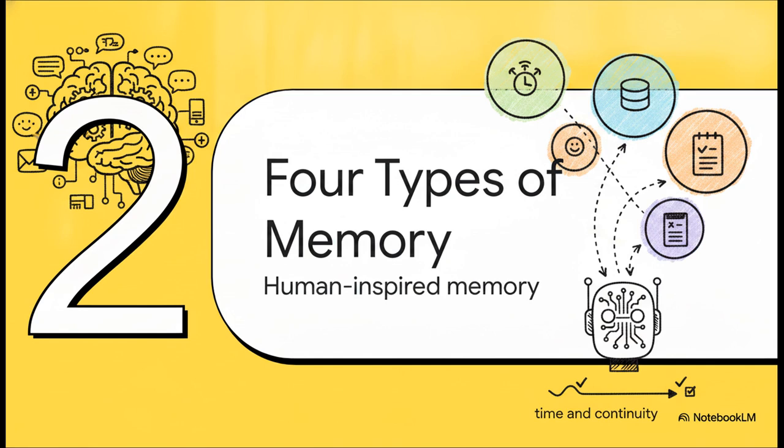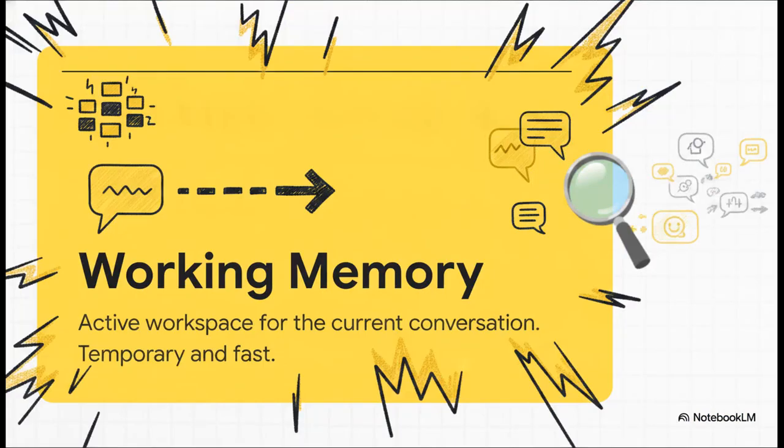Which brings us to Section 2, the 4 types of memory. To fix this amnesiac behavior, developers are actually looking straight at human psychology to give AI a sense of time and continuity. First up, we have working memory. Think of this as the immediate short-term state of the agent during a workflow execution. It's holding the current conversation, the recent tool outputs. It's incredibly fast, but it's entirely temporary. The second that interaction is over, this information just vanishes unless the system is actively programmed to save it.